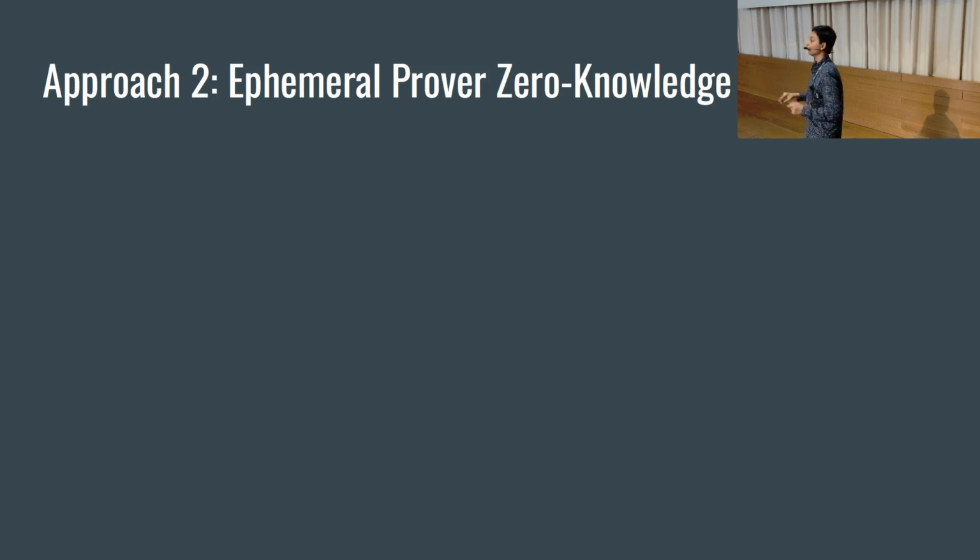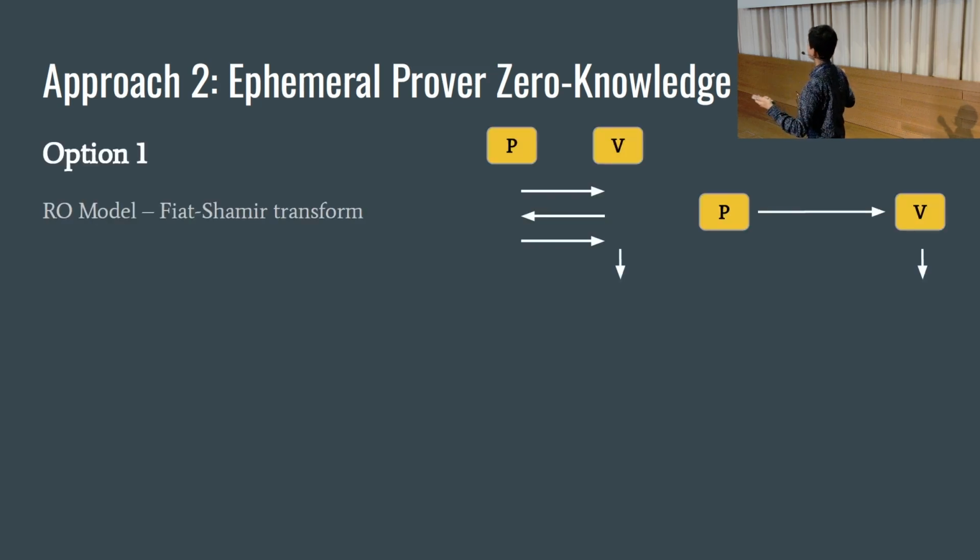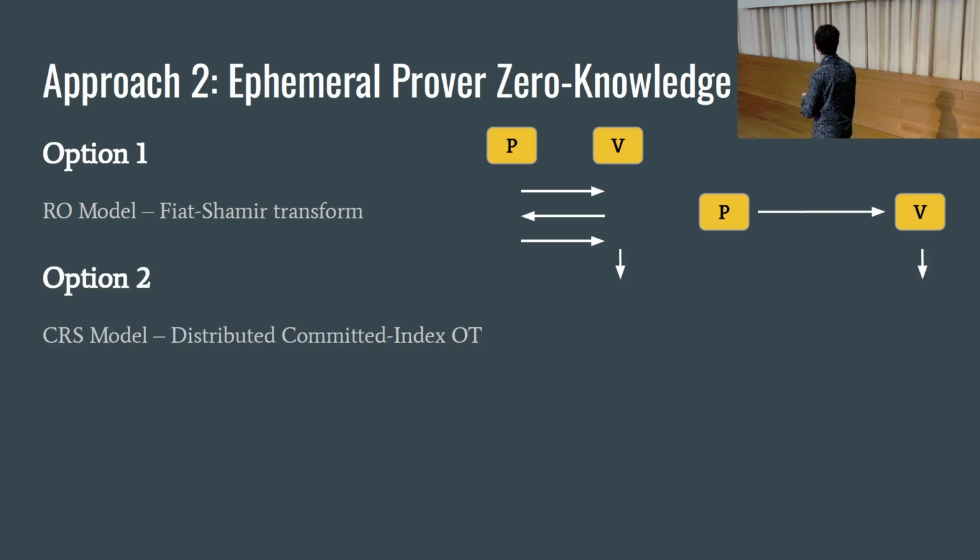So one obvious way of doing it is Fiat-Shamir. You have a random oracle, you take the 3-message protocol, and you turn it into one message from the prover to the verifier, and it's publicly verifiable. But we don't want to use it because we're already using the CRS, so why add more heavy machinery? And so the second thing that we come up with is a different kind of OT.